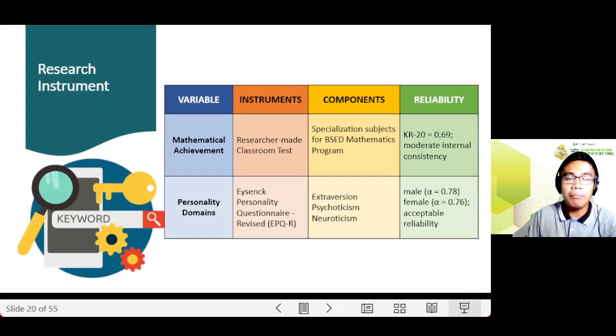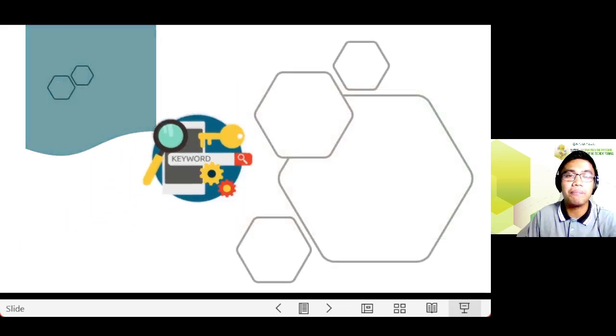For mathematical achievement test, I was the one who made the test, and the components were the subjects for the BS Ed Mathematics program. And for the reliability, I made use of the Kuder-Richardson Formula 20, and I have computed a value of 0.69, suggesting moderate internal consistency for the test. And for the personality domains, I adopted the EPQR, which has three components, the PEN, and in terms of its reliability, it has acceptable reliability for both male and female respondents.